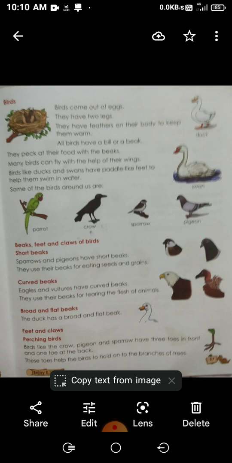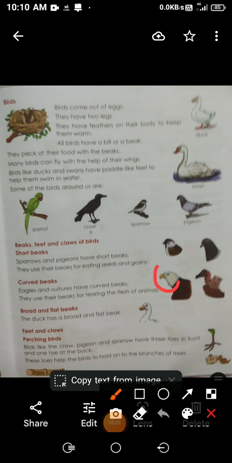Eagles and vultures have curved beaks. Can you all see how their beak is? It is curved. It's bent a little. They use their beaks for tearing the flesh of animals. It is very sharp.